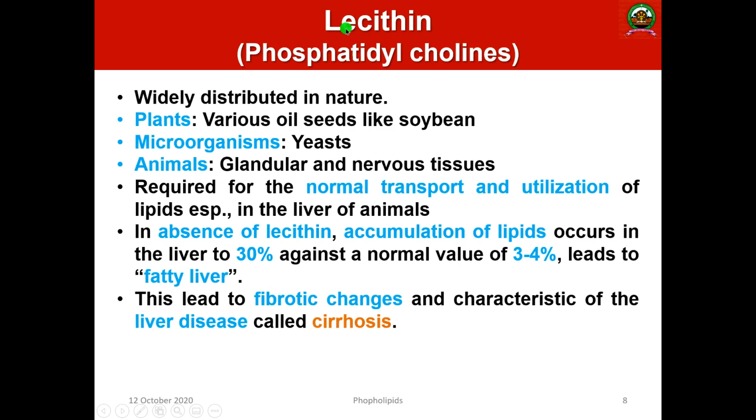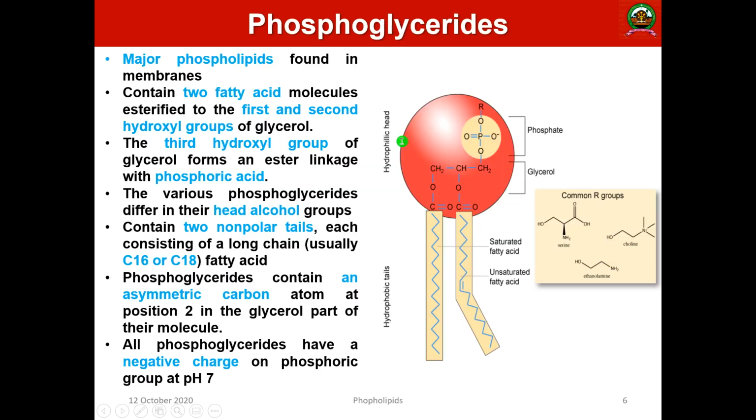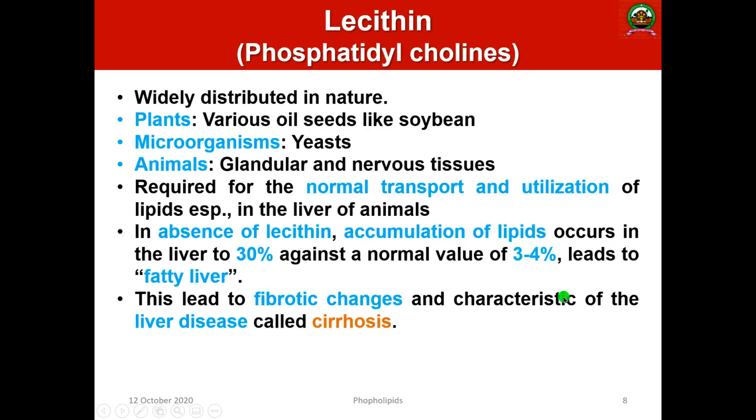So the first one, lecithin, is otherwise known as phosphatidylcholine. What is lecithin? It is very simple. If you look at the structure of this glycerol, and R has a choline residue, that is known as phosphatidylcholine.